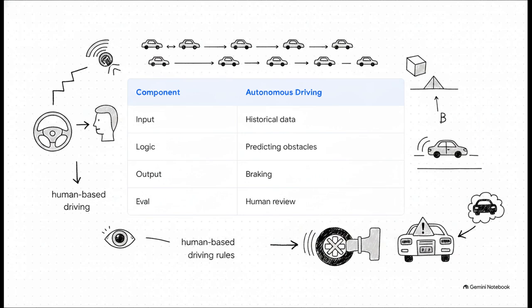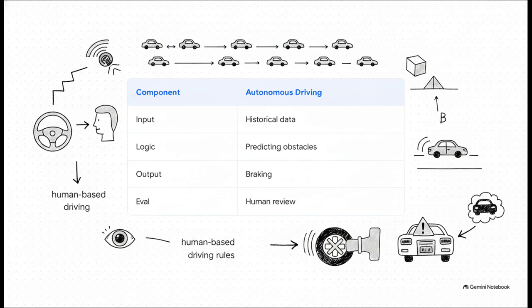The inputs collected by sensors here would be machine-based historical data and human-based driving rules. The operational logic is working to achieve the objective of getting you from point A to point B safely, mostly by predicting obstacles. The output from the actuators, those are physical decisions, like hitting the brakes or accelerating.